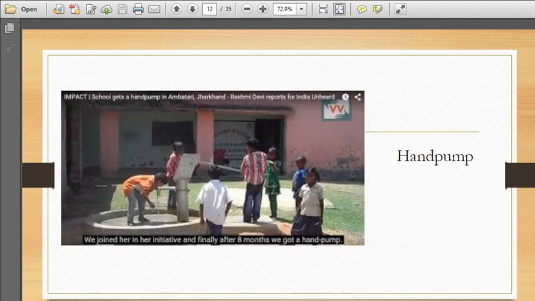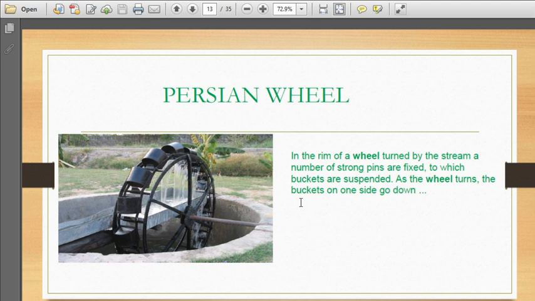Hand pump. Persian wheels. Children, do you know what is Persian wheel? In the rim of a wheel turned by the stream, a number of strong pins are fixed to which buckets are suspended. As the wheel turns, the buckets on one side go down. So children, what happens? You can see many buckets are attached to the wheels, isn't it?